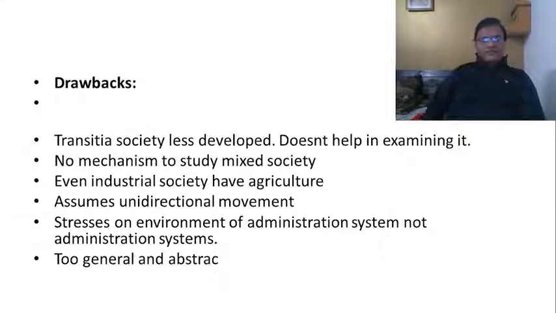That is when Riggs happened to visit India. His visit to India literally opened his eyes to the kind of diversity he could never imagine even in his wildest of dreams. After visiting India, he completely changed and transformed his models. He left the agraria, industria and transitia. In their place, he came out with what he called fused, prismatic and diffracted models.